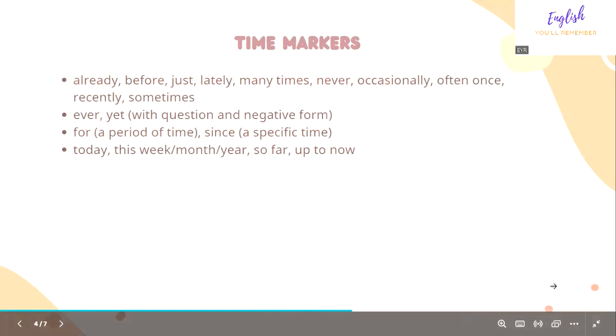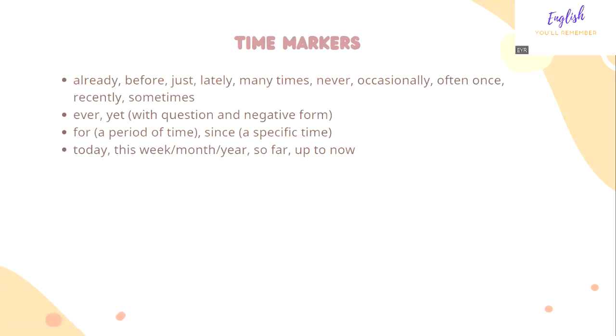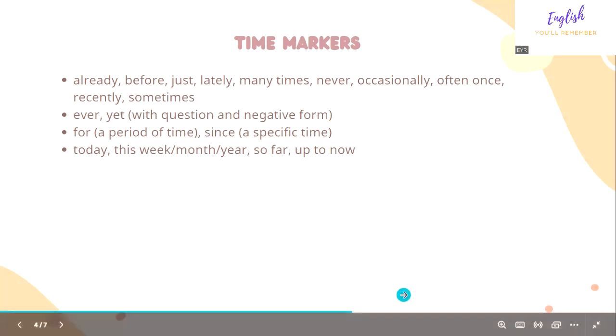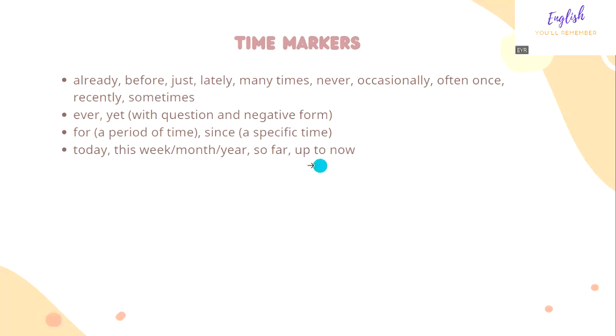So these are the time markers for the present perfect tense: already, before, just, lately, many times, never. You can say ever, today, since, up to now, and so on.